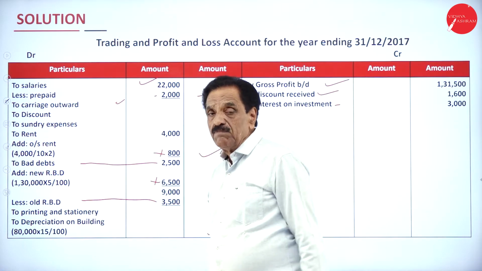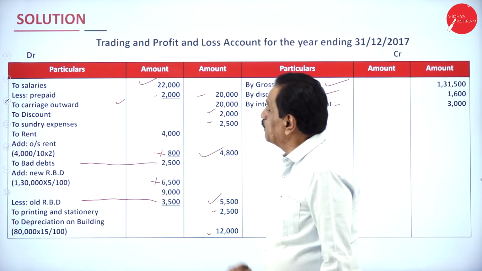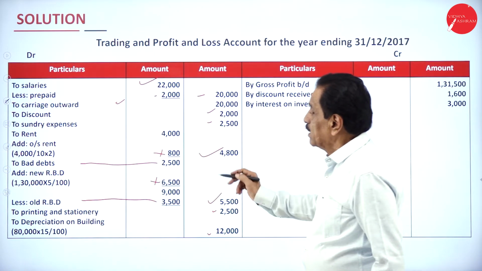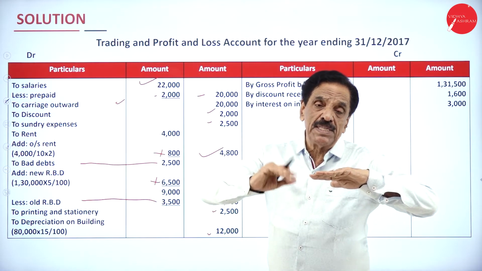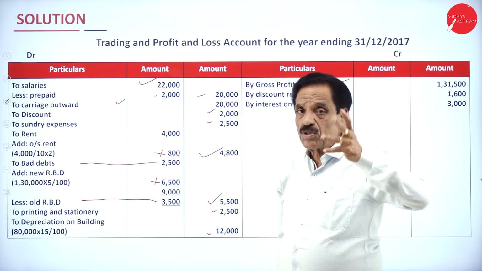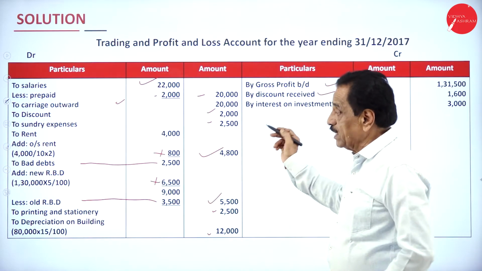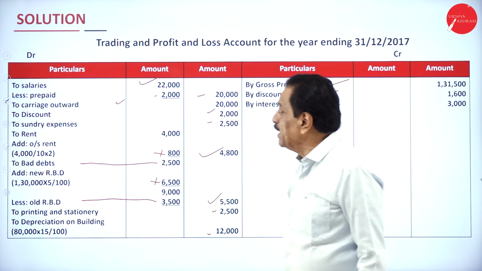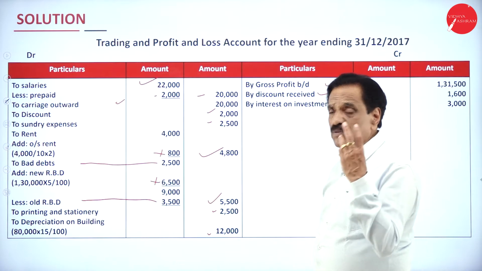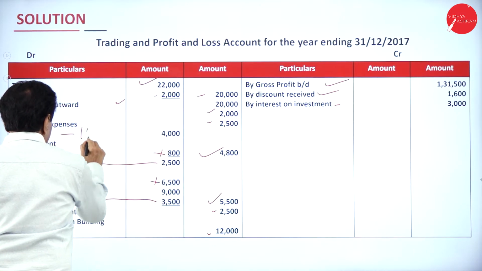Salary paid is how much? 12,000. How much prepaid? 2,000. How much still payable? 20,000. Carriage inward means raw material is coming in. Carriage outward is finished goods going out. Both are carriage, cartage, an expenditure. Discount allowed is an expenditure. Sundry expenses, an expenditure. How much rent paid? 4,000. This is actually for 10 months.